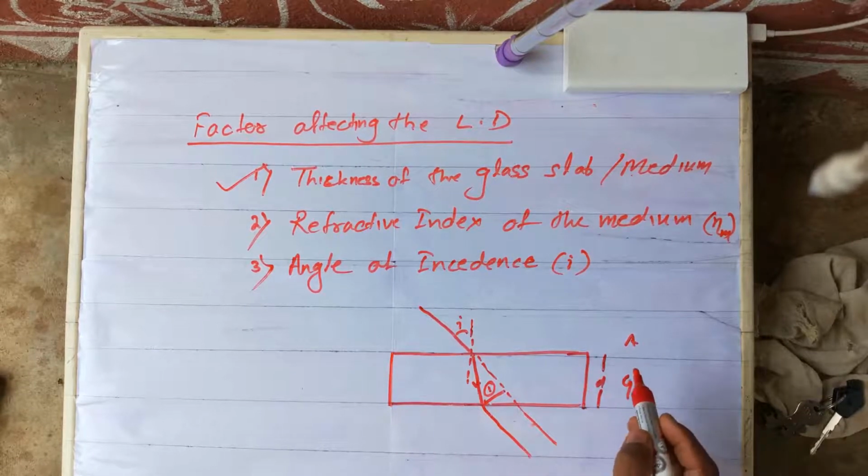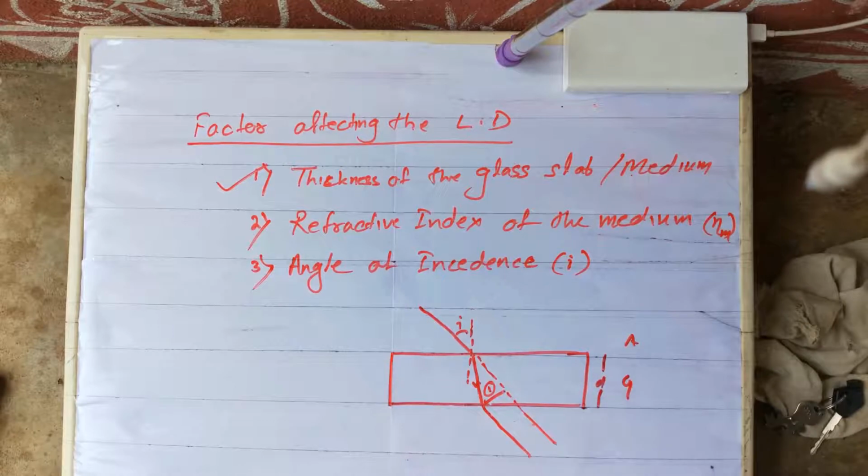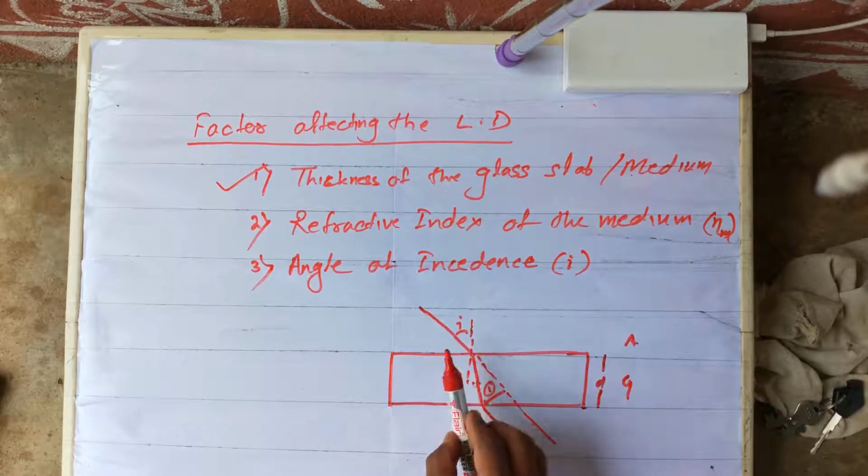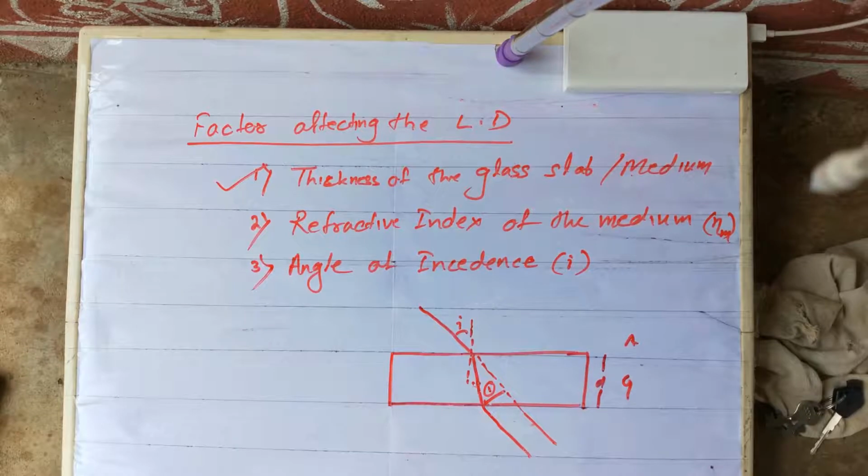Suppose in the second medium, in place of glass, I use diamond. Think that the refractive index is increased, so it will bend more towards the normal. My question is, will the deviation increase or decrease?